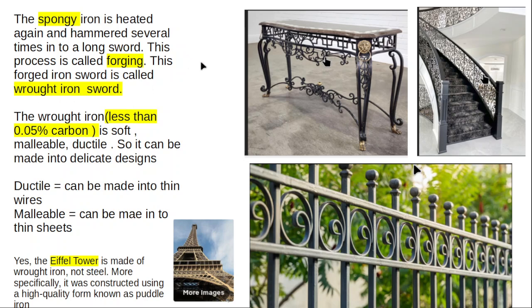Using wrought iron you can make beautiful designs. For example, the Eiffel Tower is made up of wrought iron, because the Eiffel Tower involves a lot of delicate designs. Those delicate designs are possible with wrought iron. Okay, wrought iron is nothing but iron with less than 0.05% carbon.